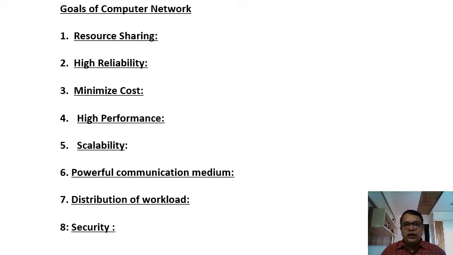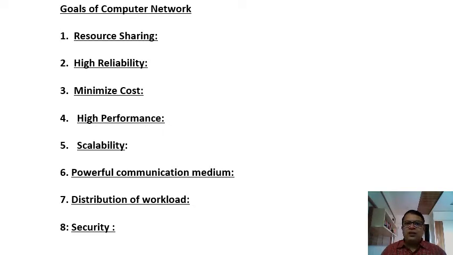All those 20 computers share the two printers. Here the printer is nothing but a hardware resource, and that hardware resource is shared among all the computers.